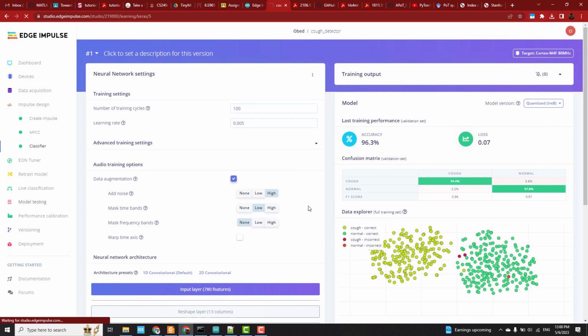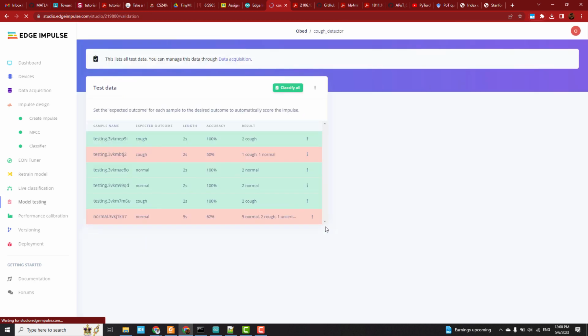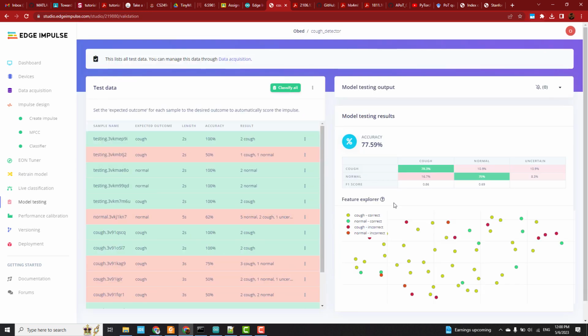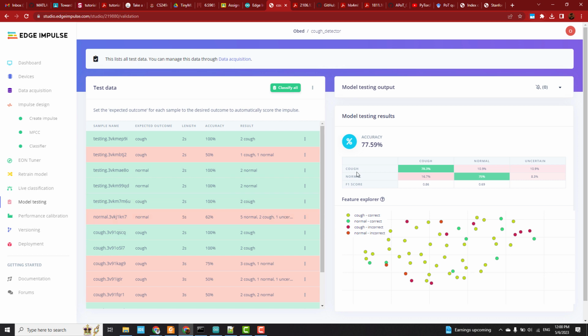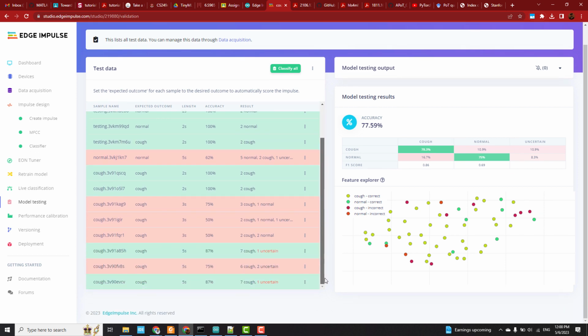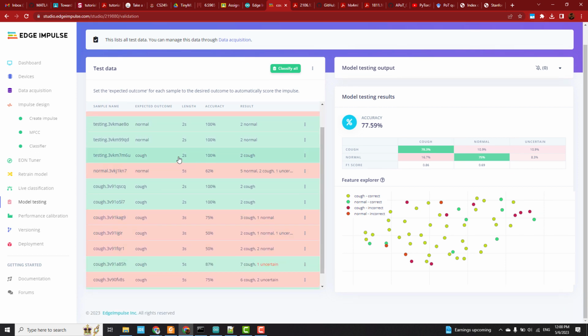After testing, the accuracy was 77.59%. I think this is because I took only a few samples, and based on my data, they were of varying lengths. Some of the samples had both normal and cough classes, so it could get confused, and there was a certain level of uncertainty.